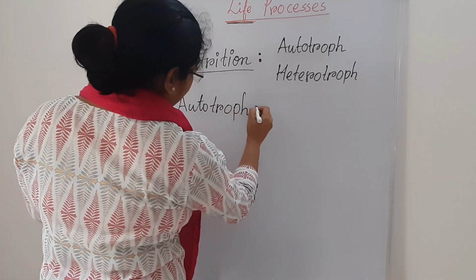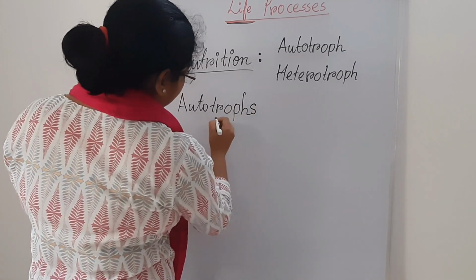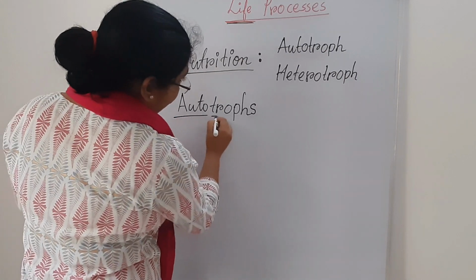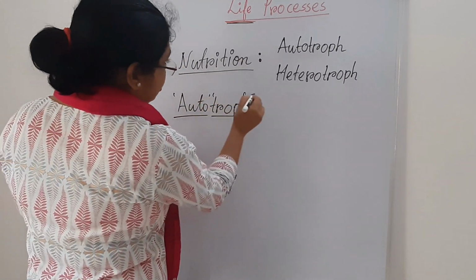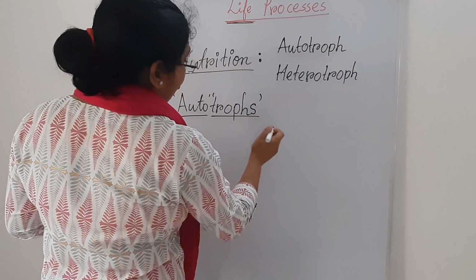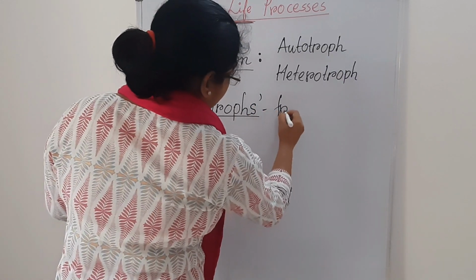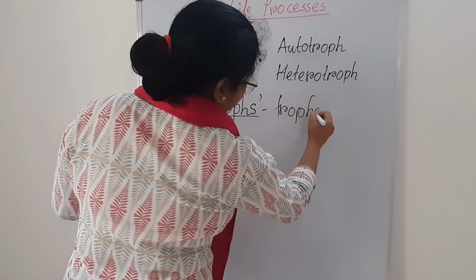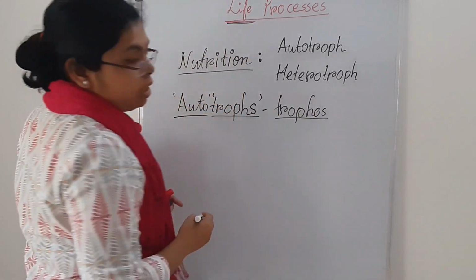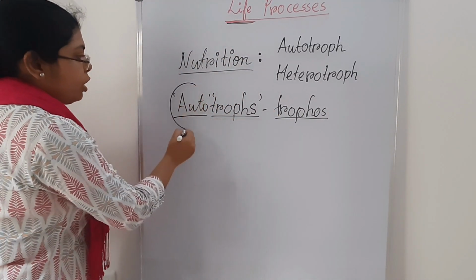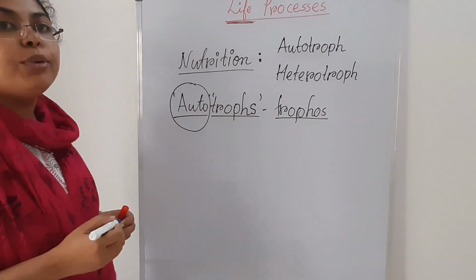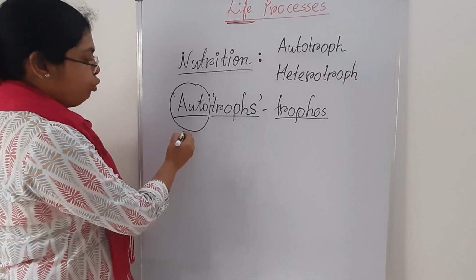That is because of autotrophs. There are two terms over here. One is auto, second is trophos, T-R-O. What is the meaning of this? Auto means those who are able to produce their own food.